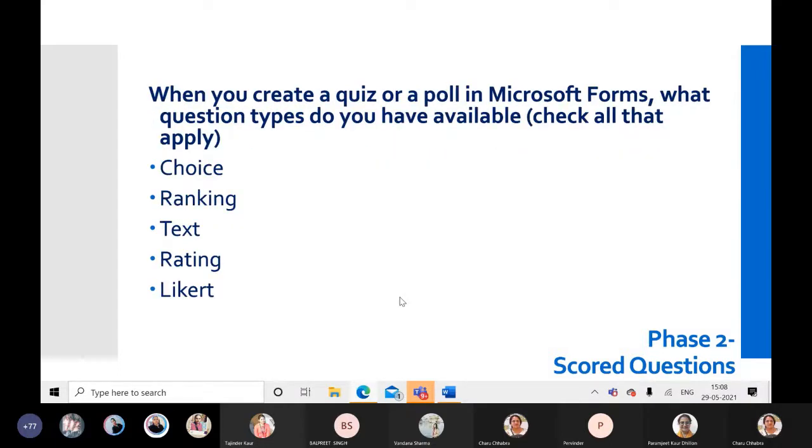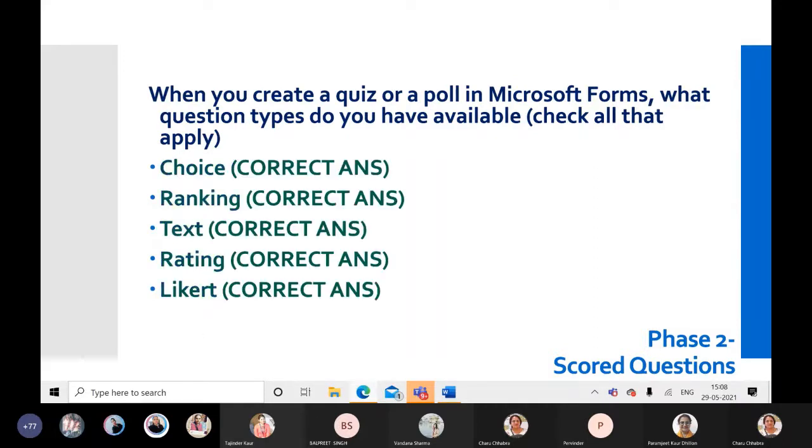Next question. When you create a quiz or a poll in Microsoft Forms, what question types do you have available? We can choose, we can do ranking, text, rating, and Likert also. So all 5 options are correct. So we'll be getting marks accordingly.